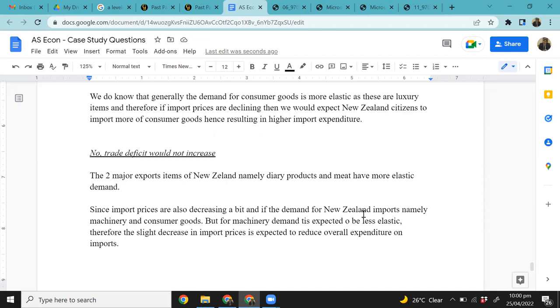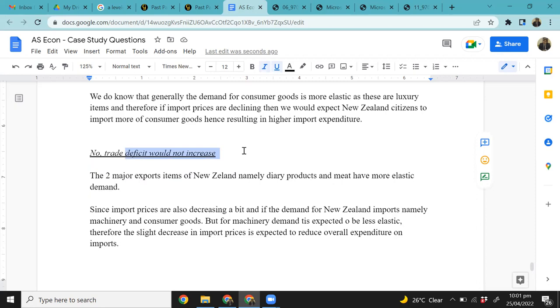So since New Zealand exports are more elastic, so any decrease in prices for exports is a good thing for the country. Why? Because then overall it gets to export more quantity, and with more quantity it gets to earn more revenue, right? Which is a good thing. And therefore it means that you will not face trade deficit, right? Correct. However, for the imports, import prices are also slightly declining, not declining a lot.